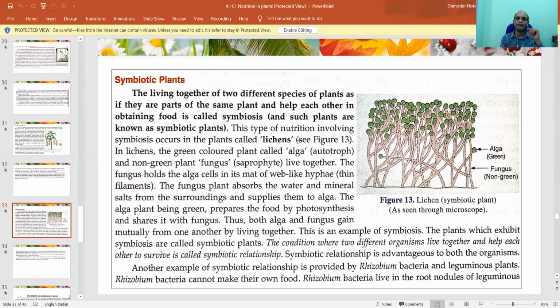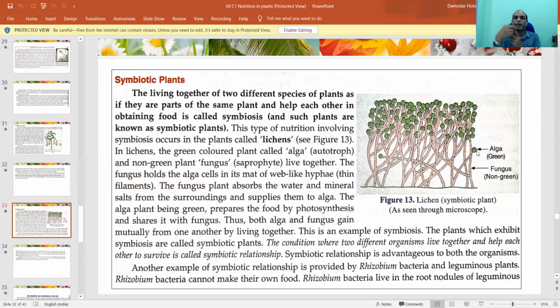And basically lichens. Here we go, lichens. Lichen falls into this category. Okay, a green plant called alga and a non-green plant, fungus, live together. You see, this is fungus and this is alga, right? Look, the below part is fungus, which is non-green, and alga is present at the top, as if a cap or hat. The fungus is non-green, alga are green plants. So they stick to each other and stay as if a single plant.